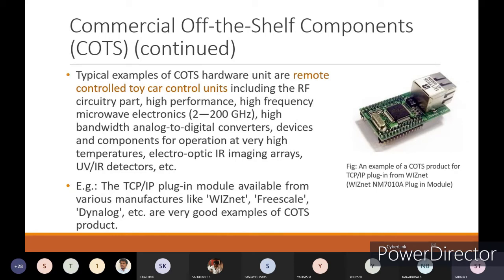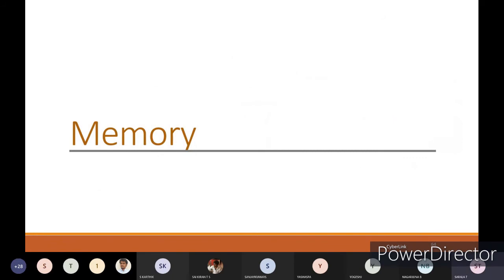Okay, they have given the plugin module, which can simply be inserted into the device, whichever product should be connected with respect to wireless or wired connections, then it is automatically implemented into the main product and connected with respect to the TCP/IP plugin module. Okay, plugin connections.